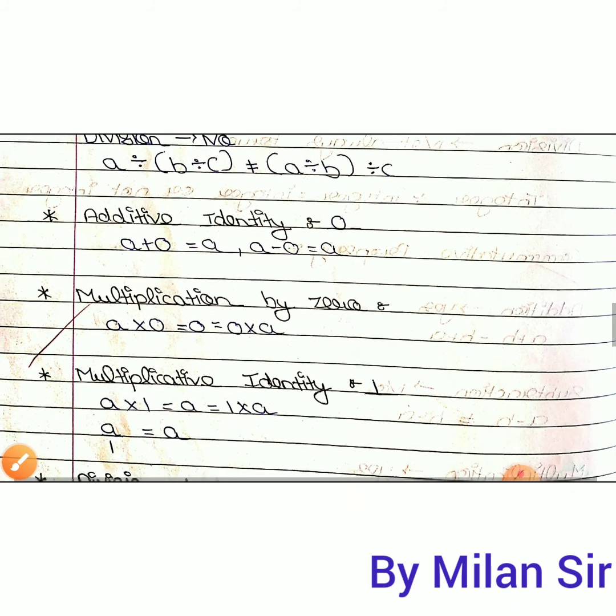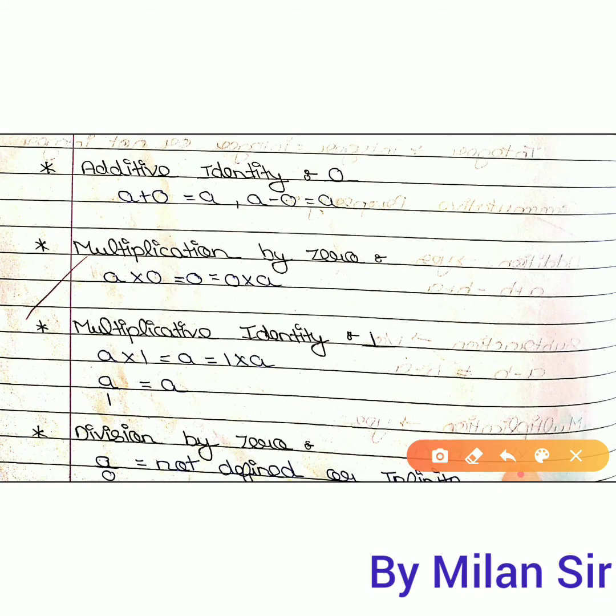Then multiplication by 0. If you multiply any number with 0, you always get the answer 0, whether it is positive, negative, whatever it is. That means if in multiplication one number is 0, then your answer is always 0.